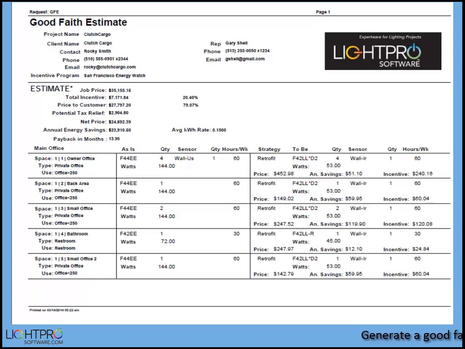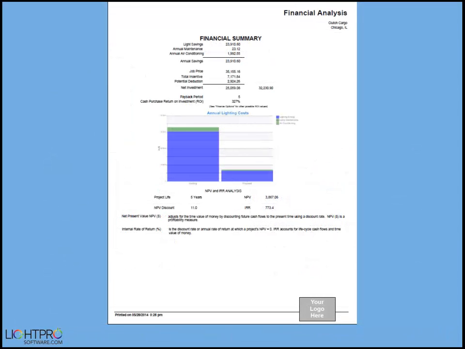After the audit data is synchronized to the cloud, you can immediately create a good faith estimate based on your typical material and labor costs and email it to your customer. If your customer wants to move forward, you can adjust your labor and material costs based on the specifics of the project and create a formal proposal.